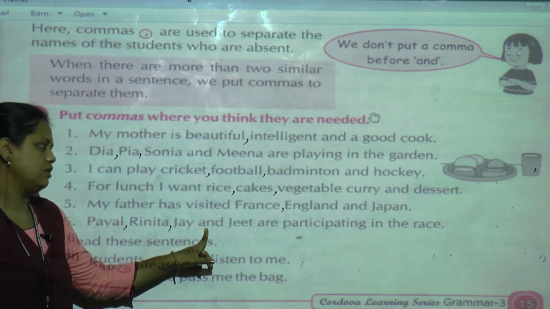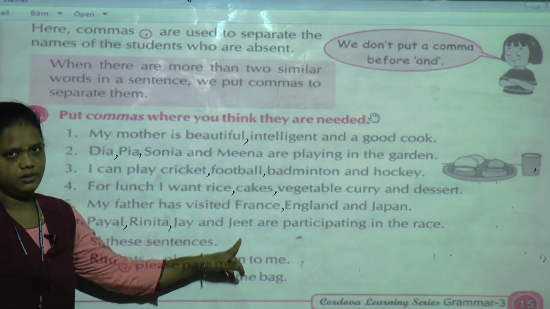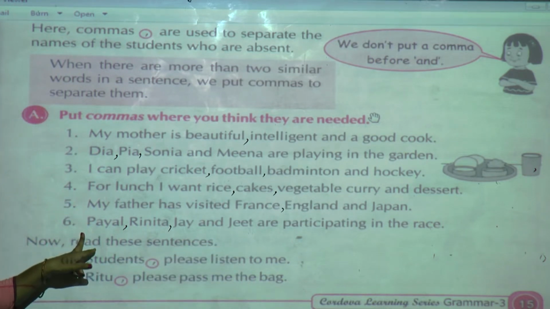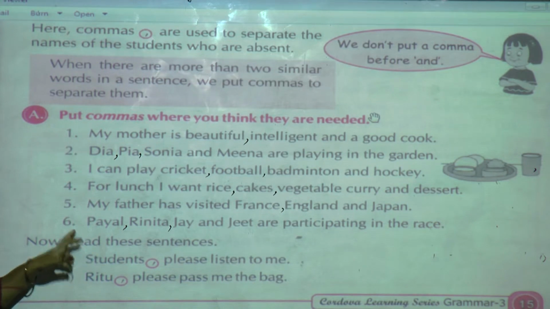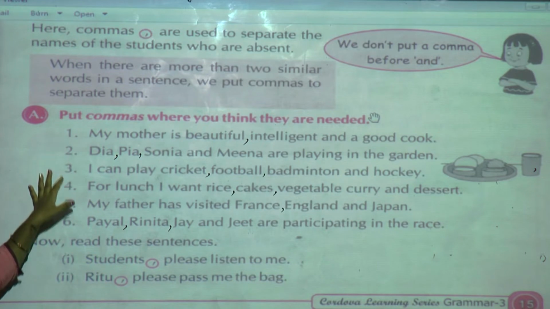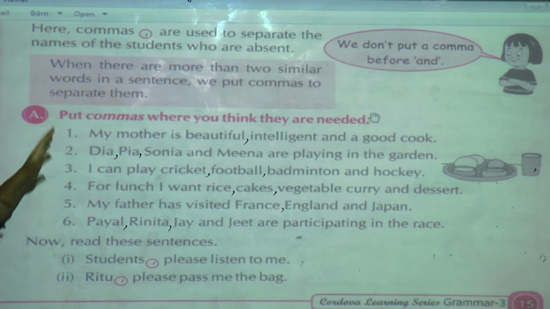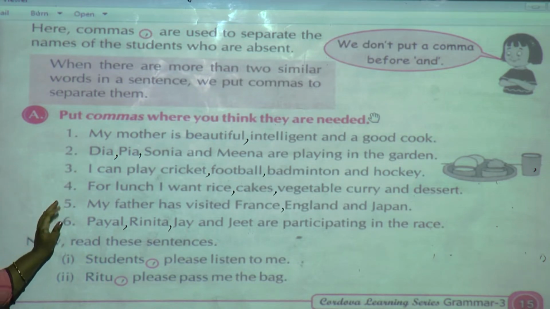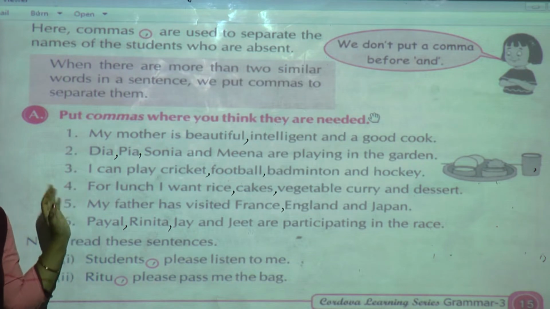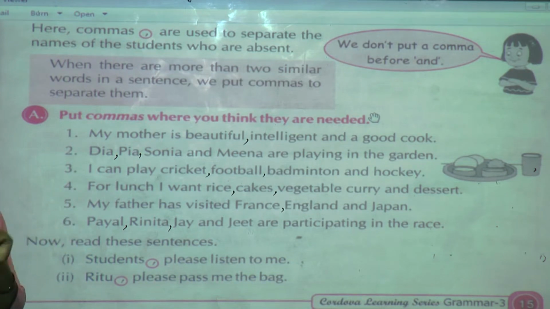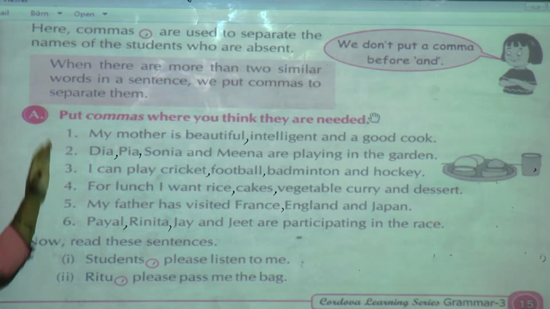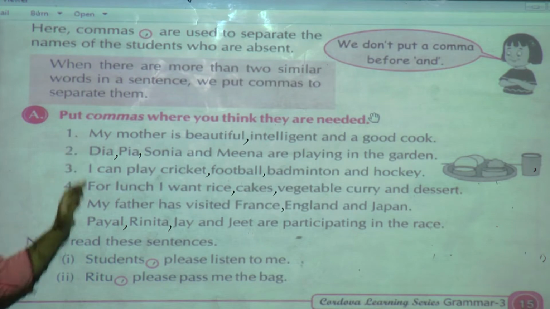Because "and" is given. Then Jeet. So only 2 commas we can see in this sentence. You can note this down in your grammar textbook. Okay. This we have seen. First question, where we are going to use the comma, where we have to put the comma in the correct place in the given sentence. 6 examples we have seen here.